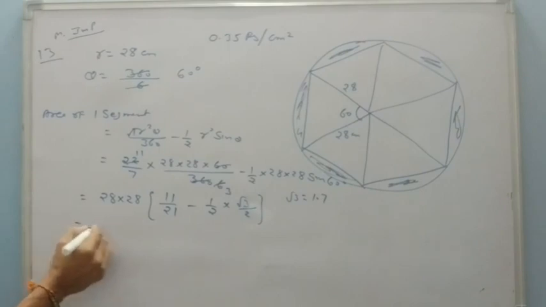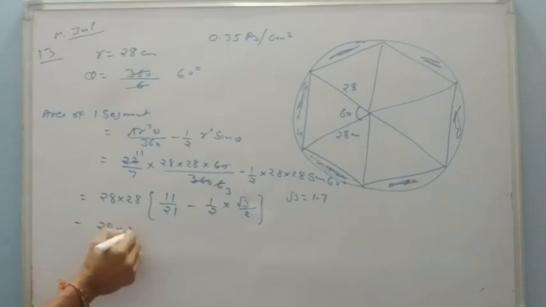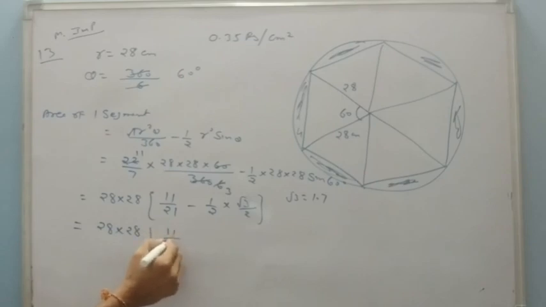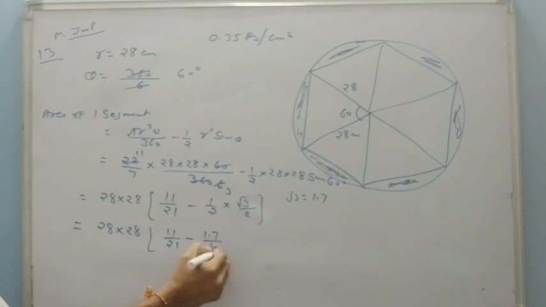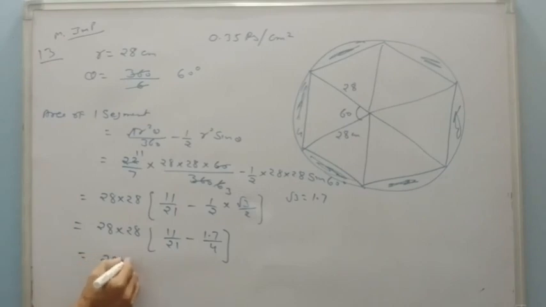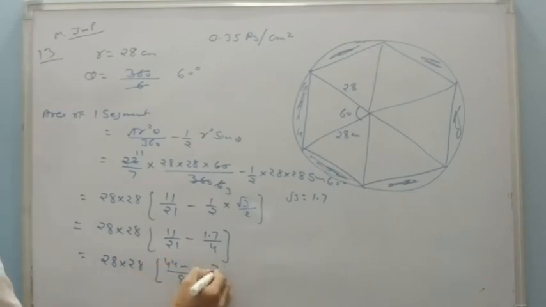So it will be 28 into 28, 11 upon 21 minus 1.7 upon 4. If I take the LCM, it will be 84. There is 44 minus, here will be 35.7.